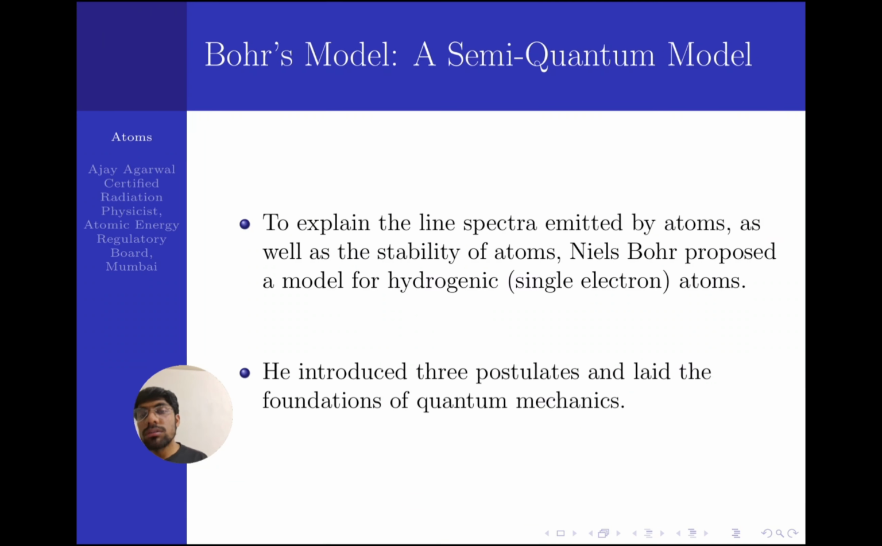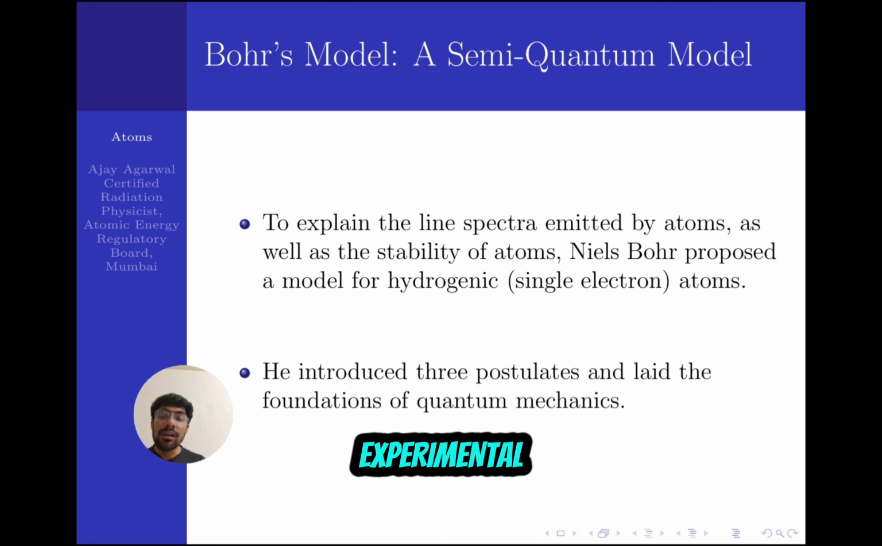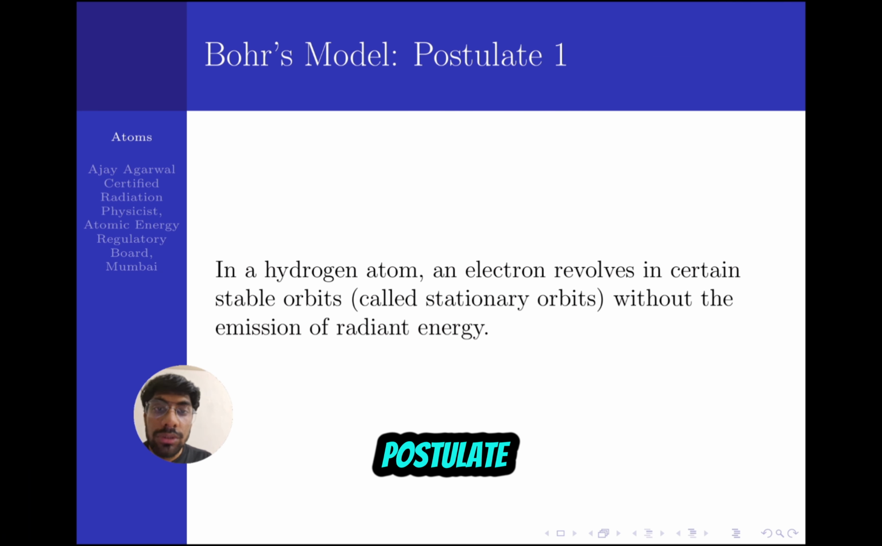Inspired from the photon picture of electromagnetic radiation, Einstein's photon picture, and the experimental evidence of the line spectrum of atoms, Bohr proposed the first semi-quantum model of the atom. He gave three postulates in his model. The first postulate was that in a hydrogen atom, the electron revolves in certain stable orbits.